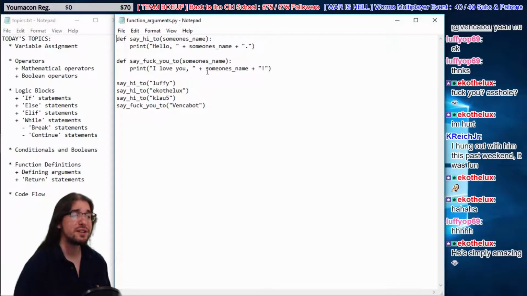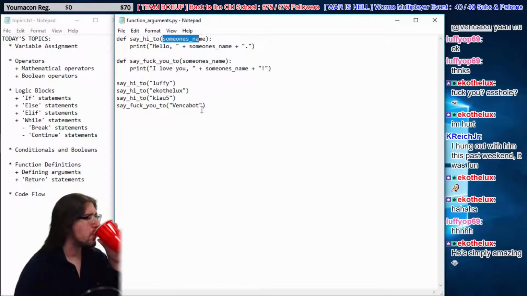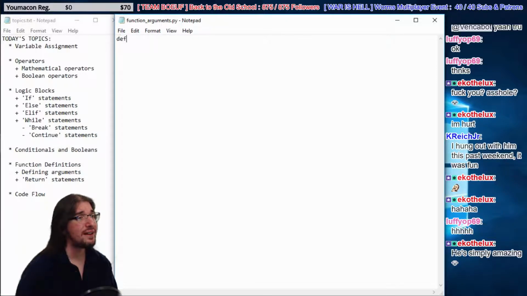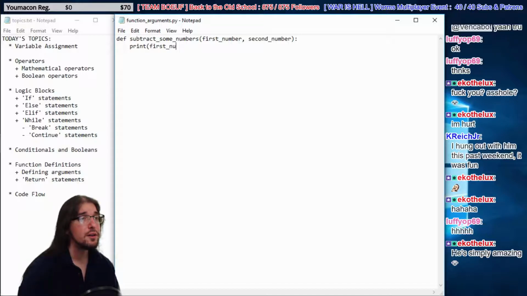Okay, so we have this basic code here, right? We define the functions, they have arguments, we use the arguments inside the function to do cool stuff. That's sick. But let's make it even better. Let's not stop there. We're gonna make another function here. Let's call it, I don't know, subtract some numbers, who cares? We're gonna feed it 2 arguments, a first number and a second number. We're gonna print off first number minus second number. Very much like our addition code, right?